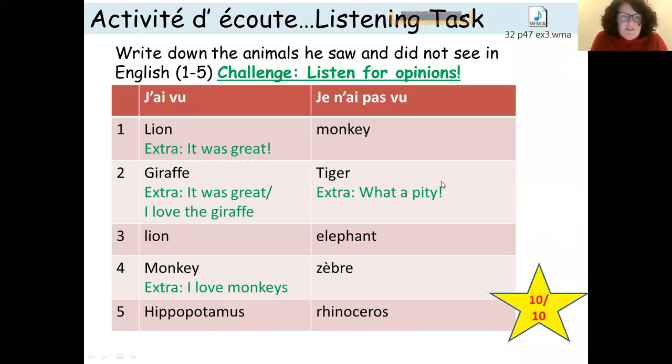Okay, so let's have a little look at the answers and see how you got on. So these are the 10 animals, and I just marked it out of 10 here, but these are the extra opinions. So how did you get on with any of those extra opinions? Did you get any of them? Did you hear any of them? If you did, c'est super, really well done if you got any extra opinions. So please give yourself some marks. If you got any opinions, give yourself some extra marks as well. C'est super. Alors, on va continuer.